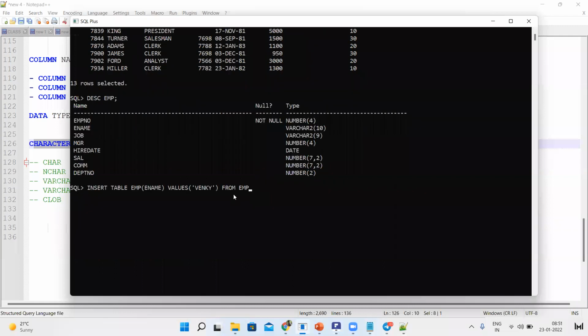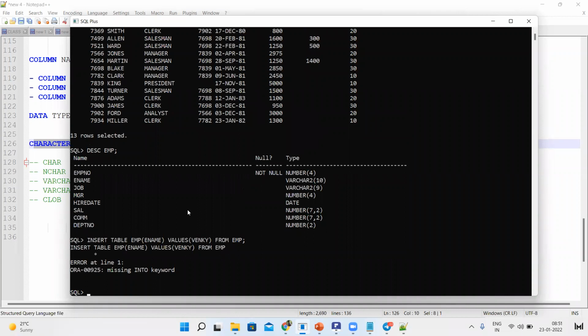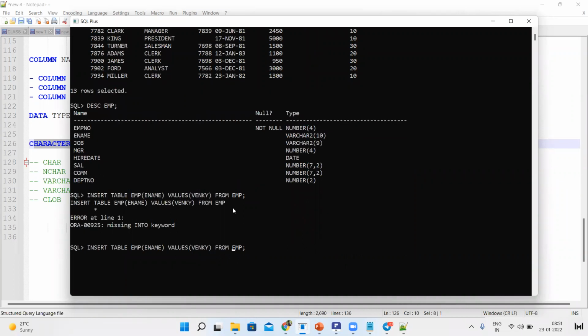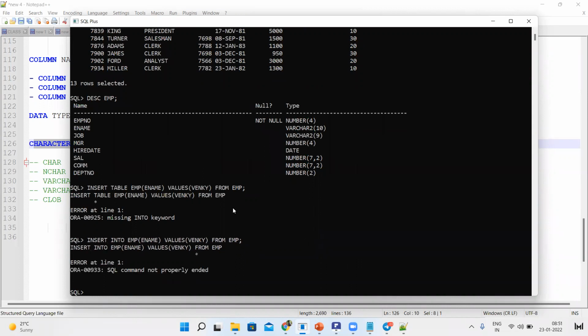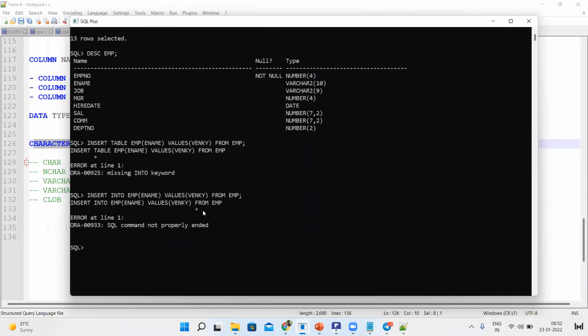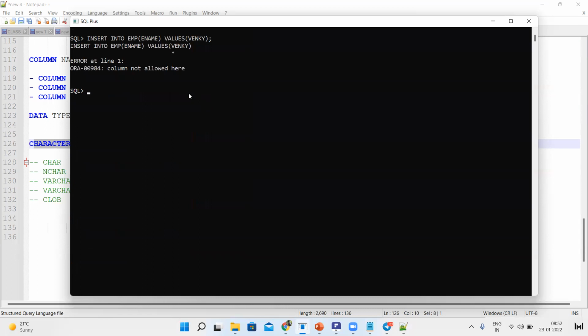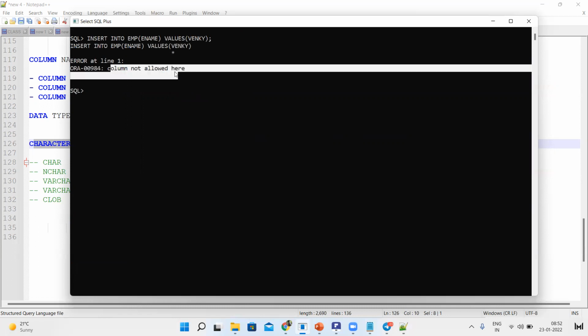So I am inserting in the ename column the value Venki.